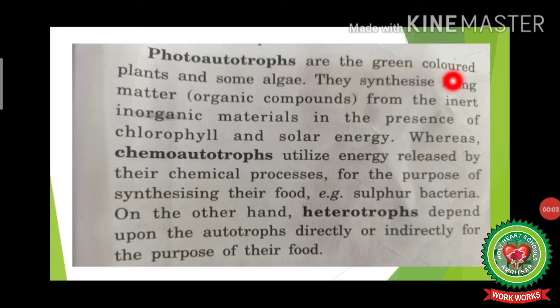Photoautotrophs are the green colored plants and some algae. They synthesize living matter from the inert inorganic material in the presence of chlorophyll and solar energy. Whereas chemoautotrophs utilize energy released by their chemical processes for the purpose of synthesizing their food. Example, sulfur bacteria. On the other hand, heterotrophs depend upon the autotrophs directly or indirectly for the purpose of their food.